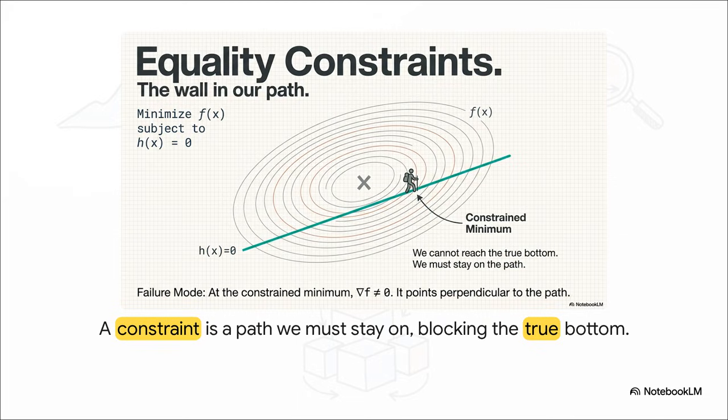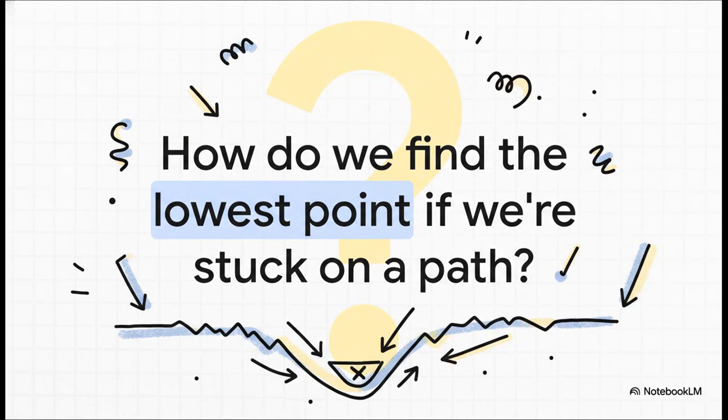And here is the absolute key takeaway. At that spot, the ground is not flat. The gradient is still pulling us downhill trying to get to the true minimum, but that fence is holding us back. This creates a whole new puzzle for us.